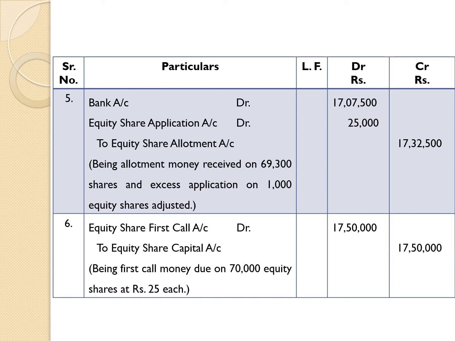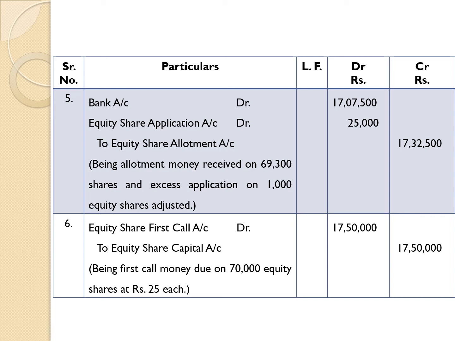Now the third stage of this problem, that is first call money due. First call money due on 70,000 equity shares at rupees 25 each. Therefore, the account on which we are going to show due is debited. We are going to show first call money due.